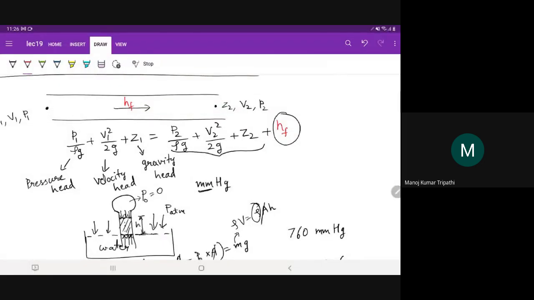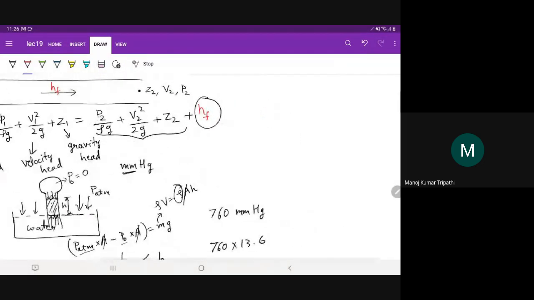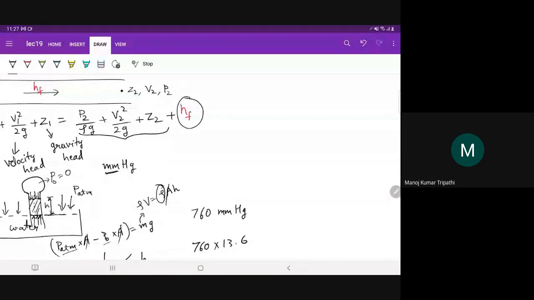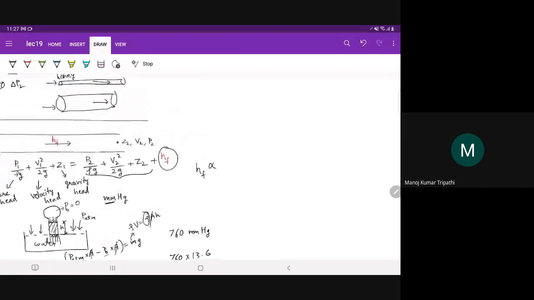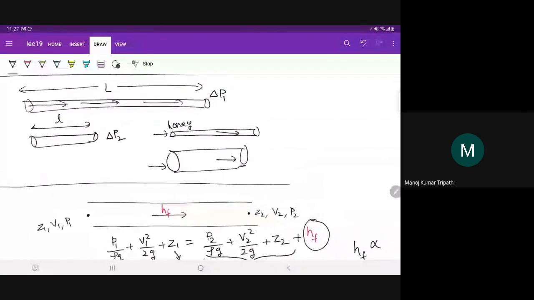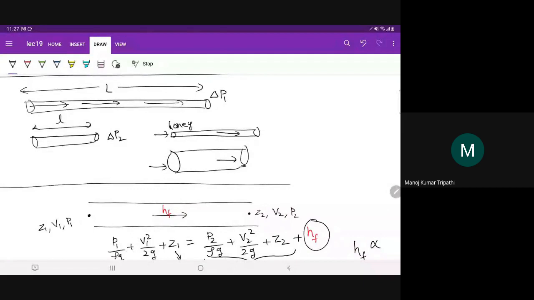So we do this. And then we write some expression for HF. Now how can HF be written here? So now we have already seen, intuitively we know that the longer the pipe is. Yes, is there a question, Jatin?